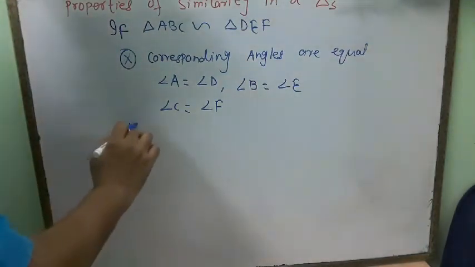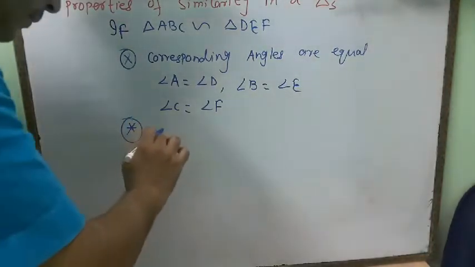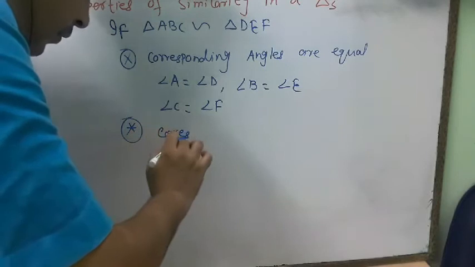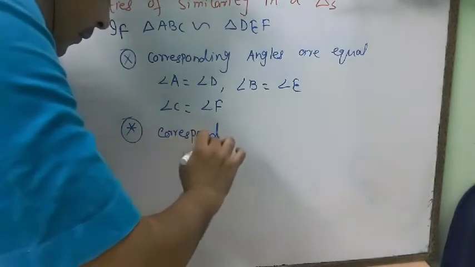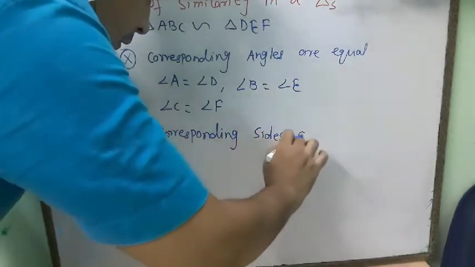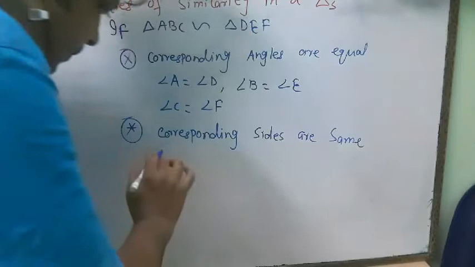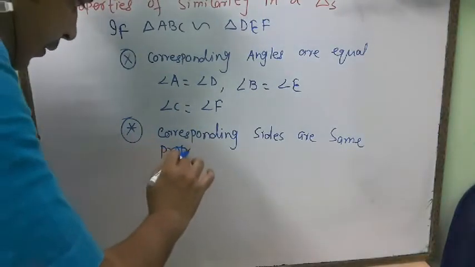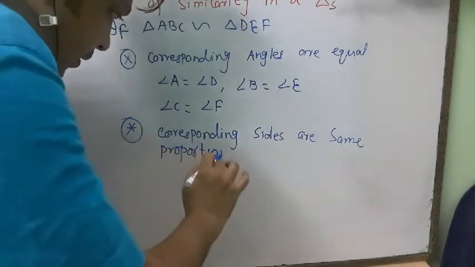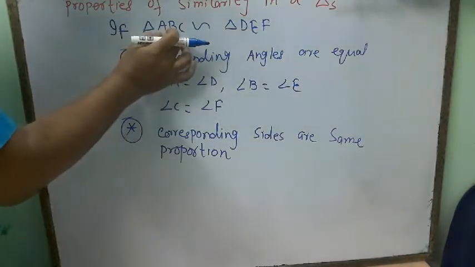The second property is that corresponding sides are in the same proportion. Proportion means their ratio will be equal.